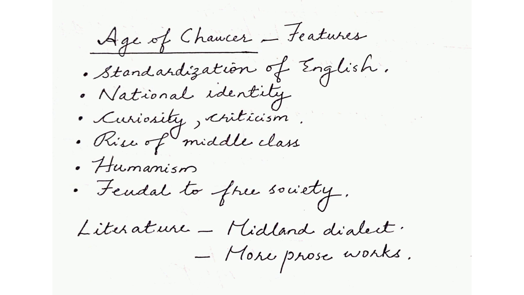And especially talking about literature, we find that the Midland dialect, which was the dialect of London, and the dialect which Chaucer used, gained a lot of prominence, and also a lot of prose works were written during the age of Chaucer. Earlier, even if prose works were written, they were usually not original, only translations. But in this period, we find prose works were originally written by the writers of England.